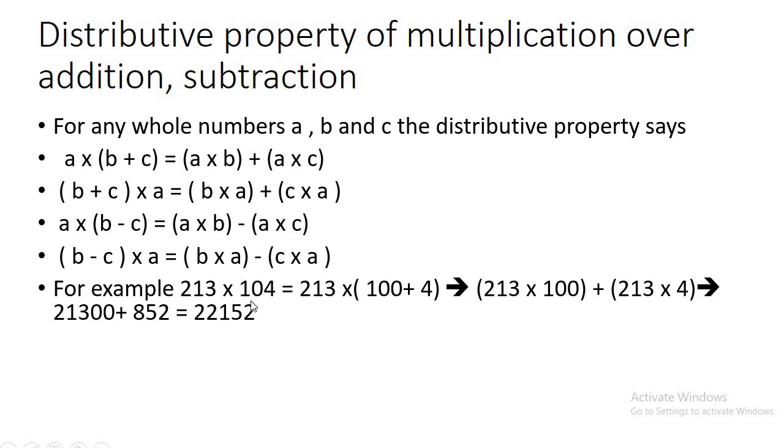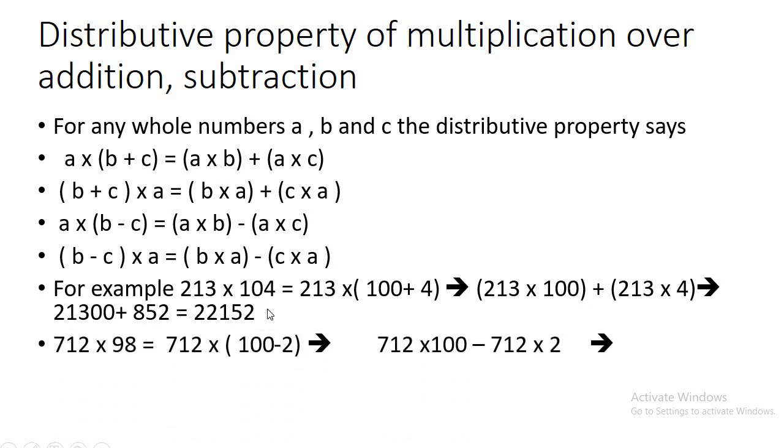So we need not multiply by the traditional method, which is very lengthy. If you apply the distributive property, it becomes very easy to multiply such large numbers. Similarly, if I want to multiply 712 with 98, we can see that 98 can be easily broken as 100 minus 2, because 100 minus 2 gives you 98.